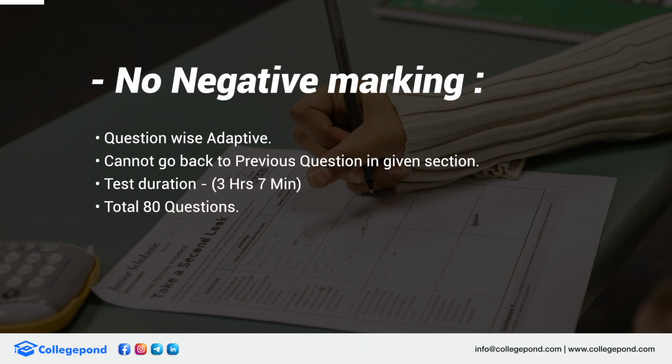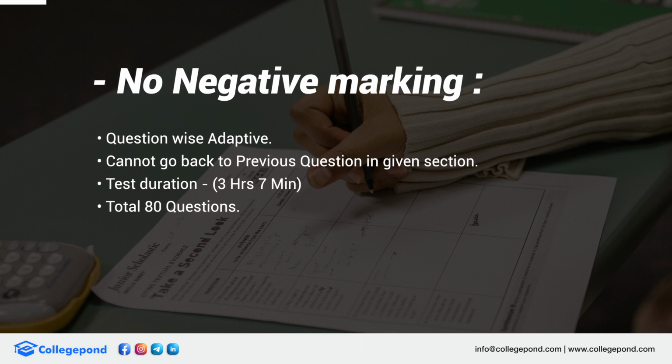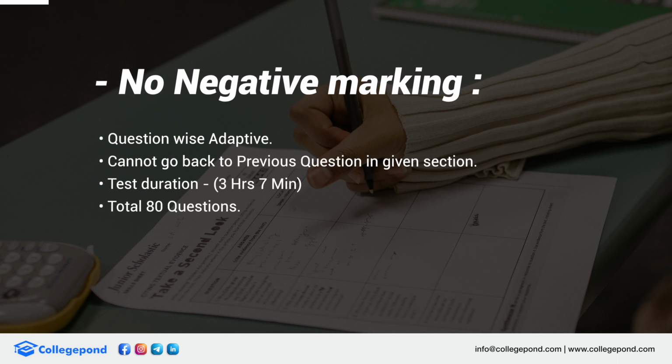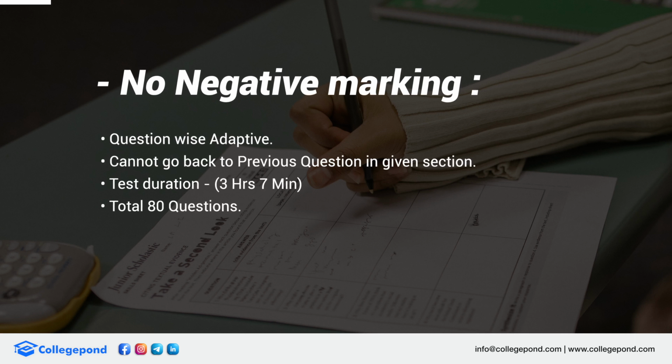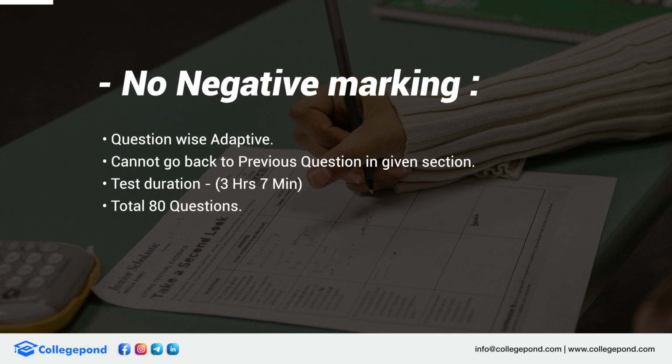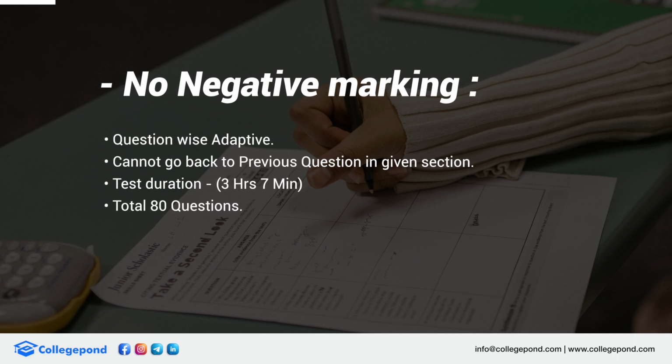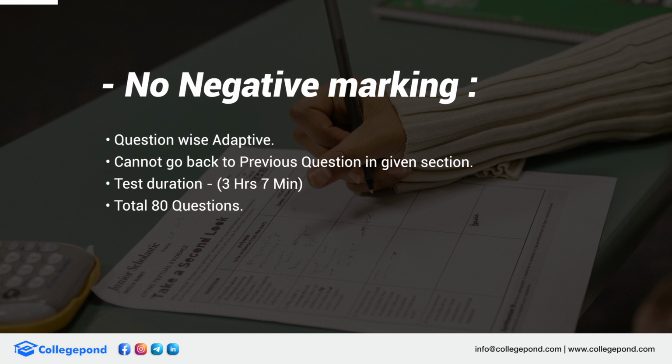What happens is the computer is trying to judge how clever you are or how dumb you are. If you answer the first 10 questions correctly, the computer starts putting you at a 500, a 600, a 650, a 700. And if you start getting difficult questions and you answer them wrong, it will try to bring you down. Okay, you're not able to answer the 700 questions, let me bring you to 680. Let me bring you down again. You cannot go back to the previous question.